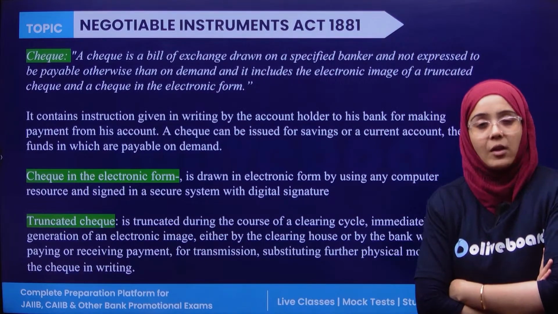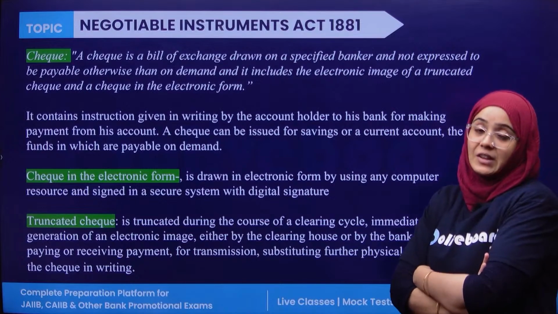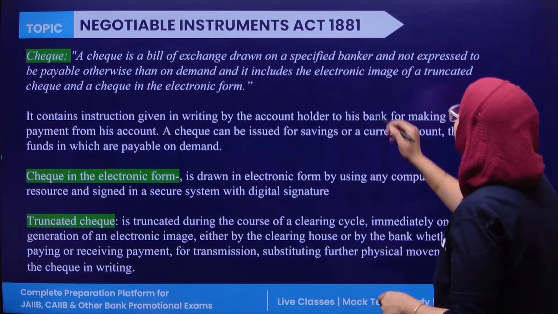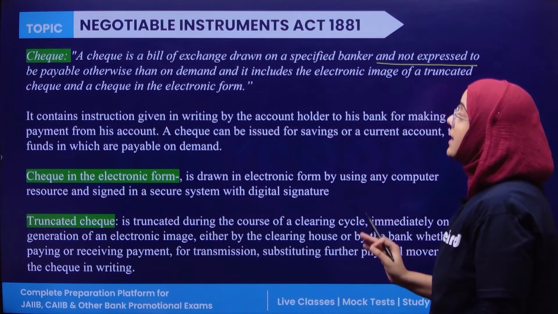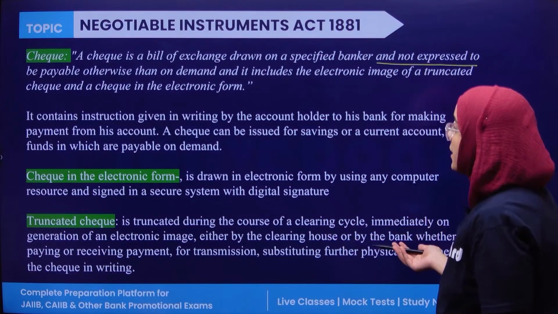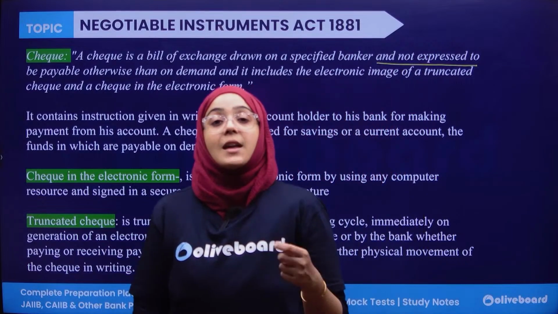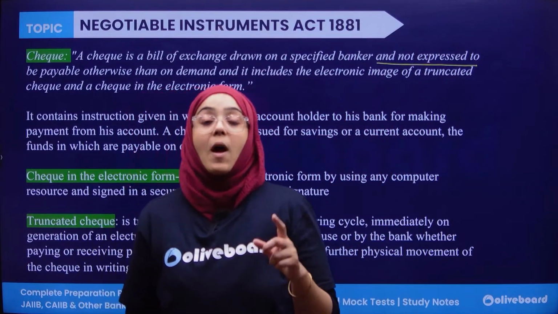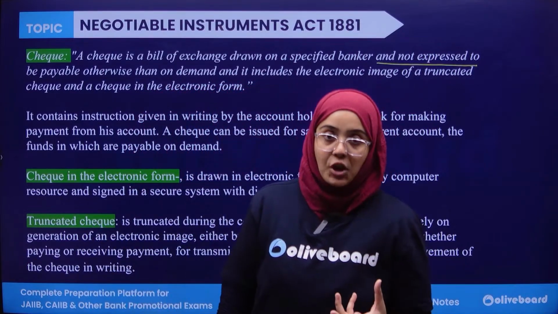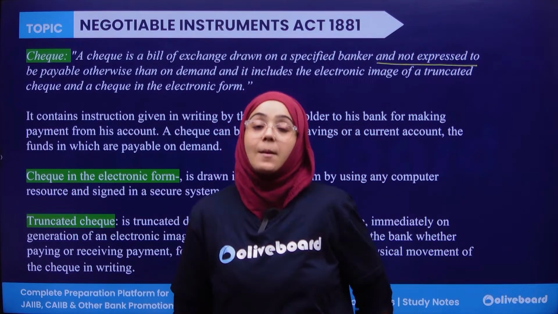A check is a kind of bill of exchange that is drawn on a specified banker and not expressed to be payable otherwise than on demand. In a check, there is a drawer and there is a drawee. The drawer is the one who actually makes the check, and the drawee is the one in whose name the check is made.